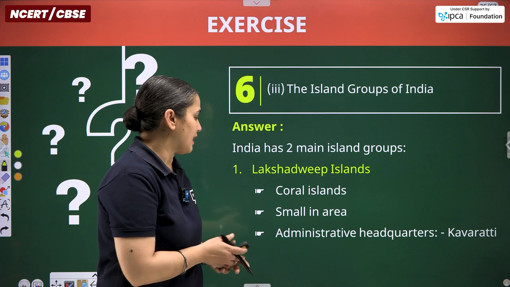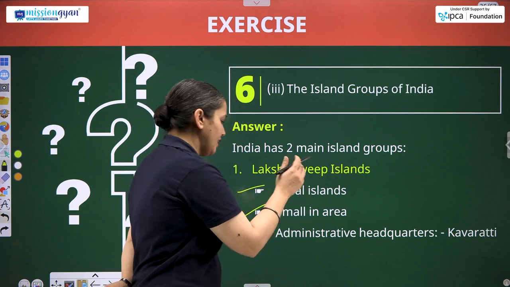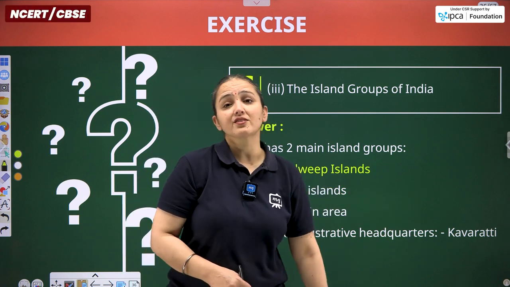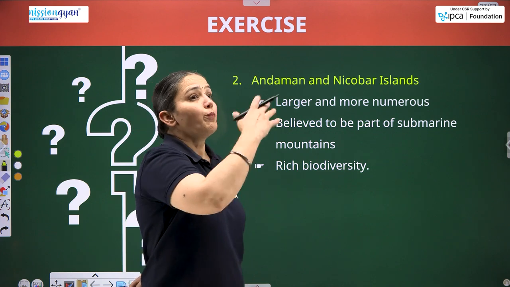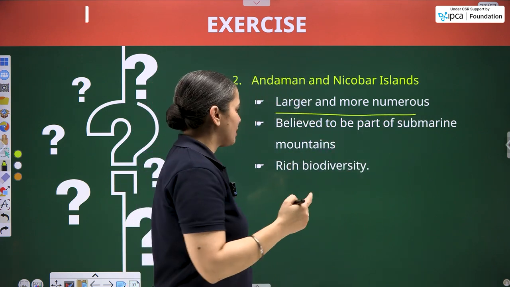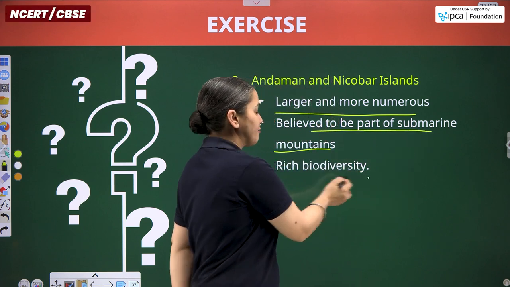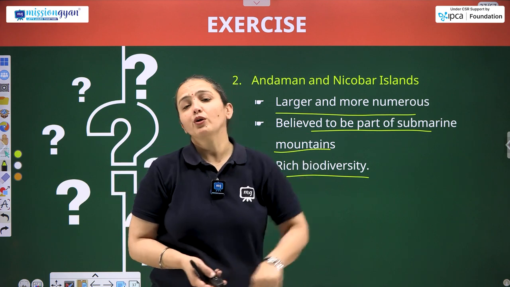Lakshadweep Islands have coral islands as their feature. It is small in area. Its administrative headquarters lies at Kavaratti, which is the capital of Lakshadweep. Also, talking about Andaman and Nicobar, they are larger and more in count. Numerous means count. They are believed to be a part of submarine mountains and full of rich biodiversity. It also comprises one active volcano.